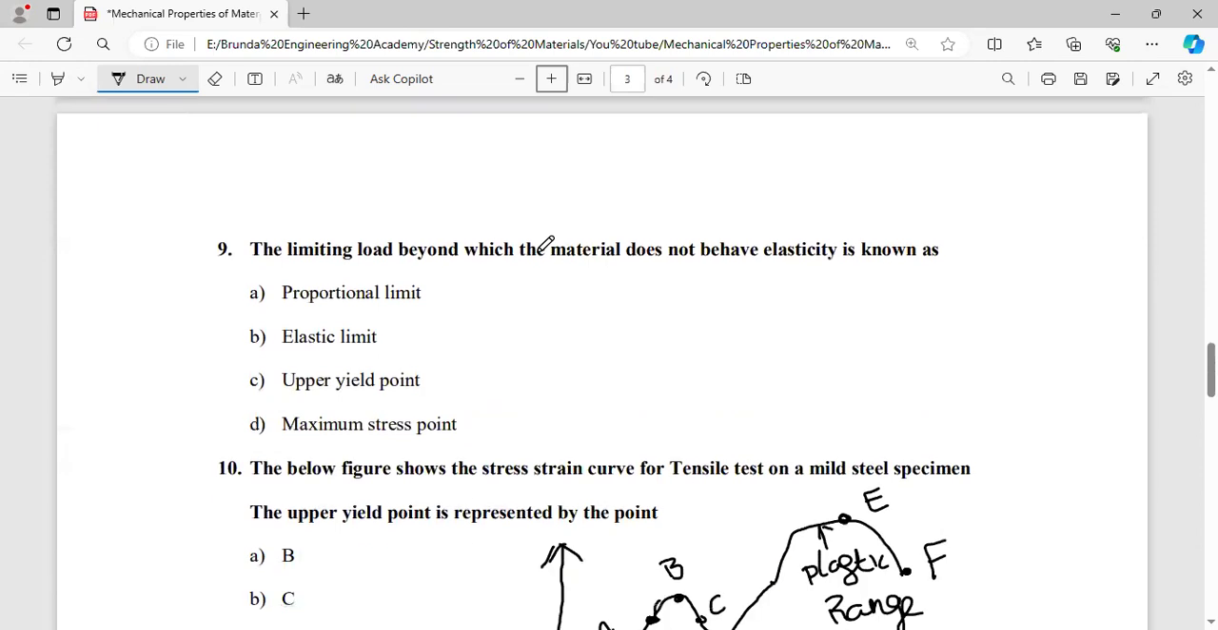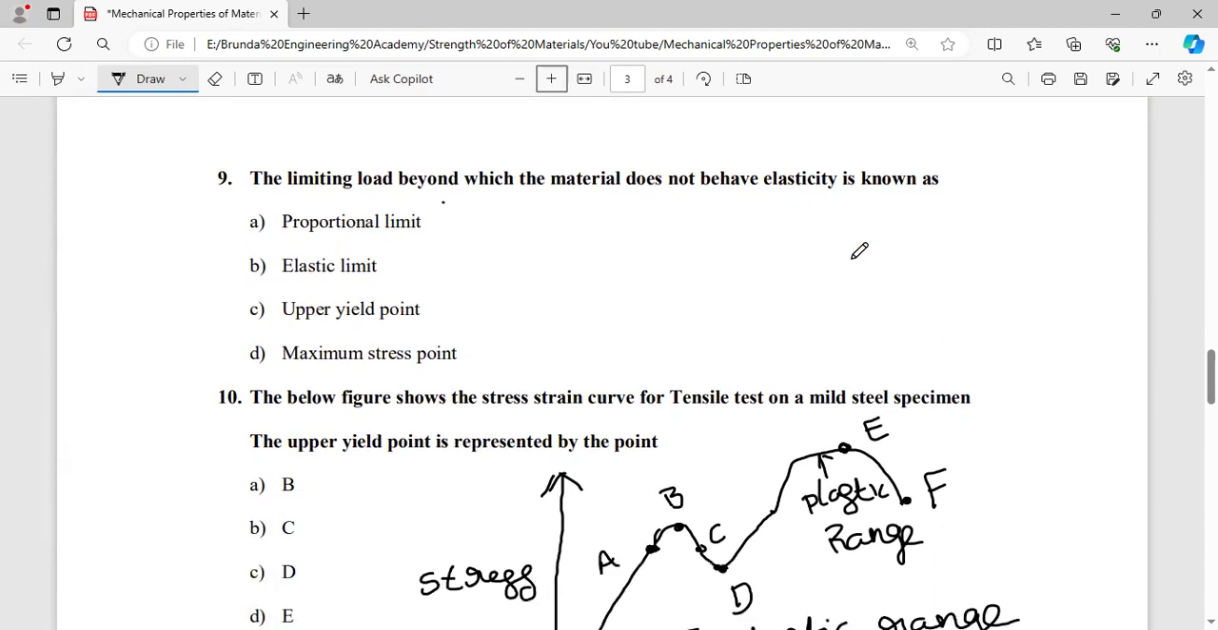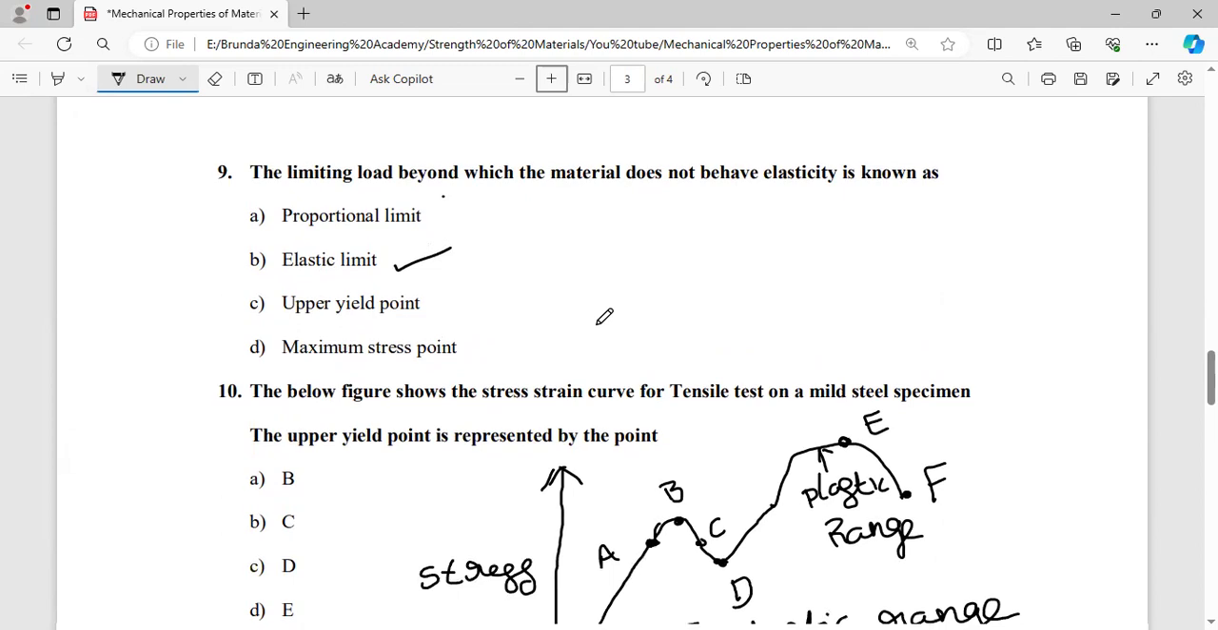Okay. Next, the limiting load beyond which the material does not behave elastically is known as the elastic limit, which will be discussed in this diagram.